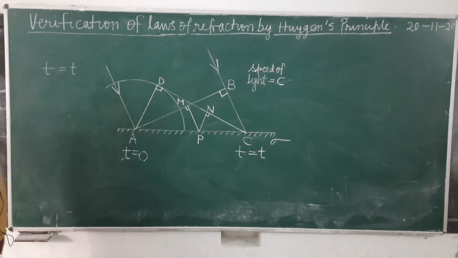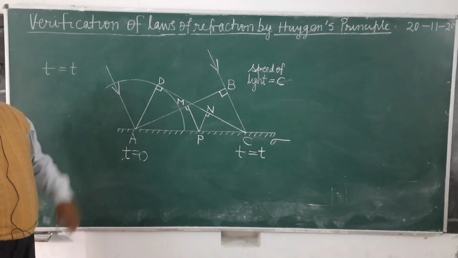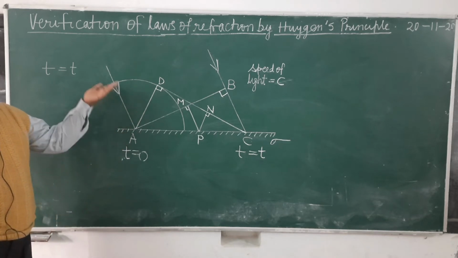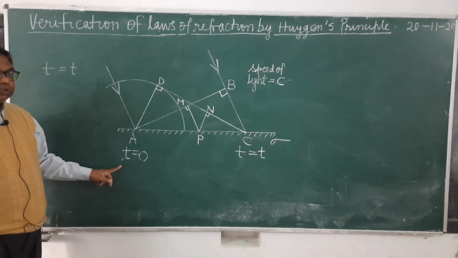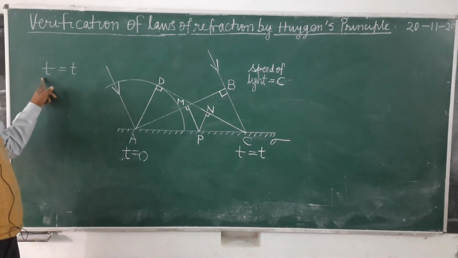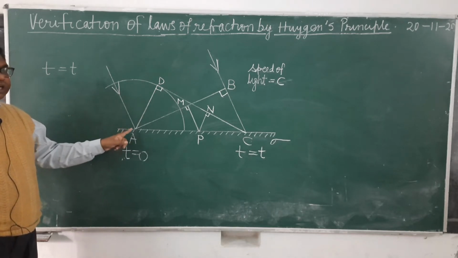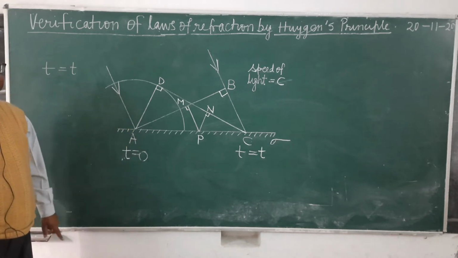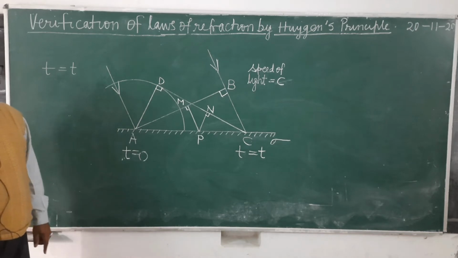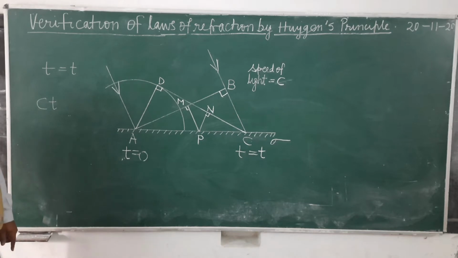So see here, those which are emitted from here, how much time will they get for the motion? They will get t time for the motion because it has become the source of secondary waves at t equals 0, and we have to find the position at time t. So in time t they will travel by what distance? They will travel by c into t. It's clear? They will travel by c into t distance.